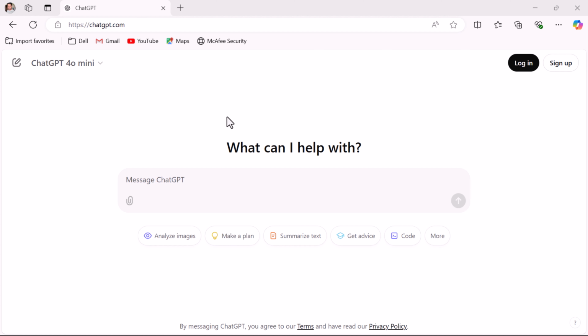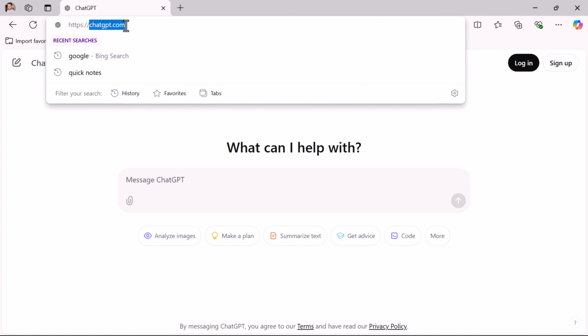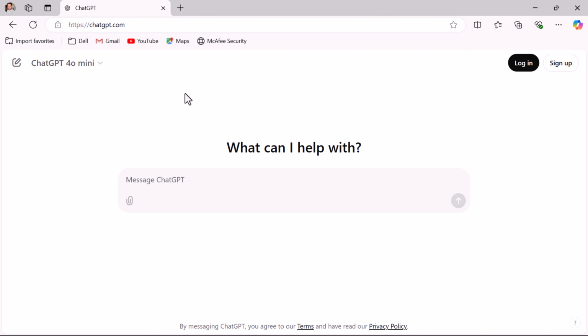So here, open the web browser and in a new tab, type chatgpt.com and hit enter. This is the user interface of ChatGPT. If you look at the free version over here, ChatGPT 4o mini, this is the free version of the ChatGPT model. Next, in order to create an account, click on this sign up button. But before that, without creating an OpenAI account, you can also access ChatGPT. You can see over here.